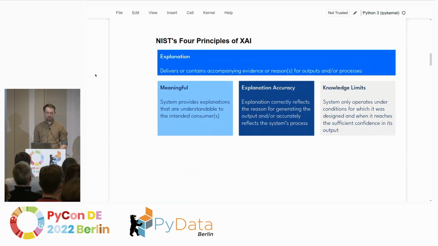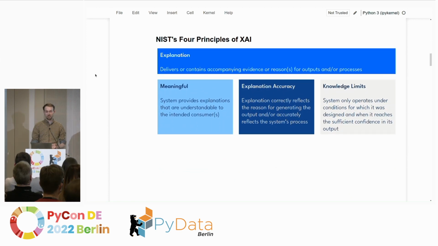But before we dive into that, I would like to introduce you to the 4 principles of explainable AI that have been published by NIST, the National Institute of Standards and Technology in the US, just last fall. And in my opinion, it's not really 4 principles, it's more like a definition and then 3 requirements. But I find this framework to be super helpful also in my daily work, thinking about this, designing these systems. And they define an explanation as something which delivers or contains evidence or reasons for outputs and or processes. And you can already tell that's super broad, right? That could be a sentence, that could be a plot, that could be a flow chart, anything really.